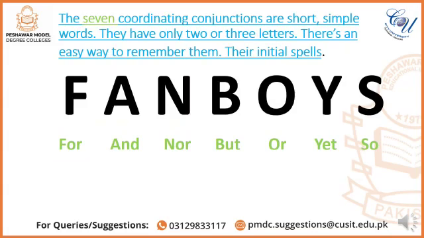Coordinating conjunctions are seven in number and they are easy to remember if you think of the acronym FANBOYS. F is for conjunction for, A is for and, N is for nor, B is for but, O is for or, Y is for yet, and S is for so. Coordinating conjunctions are short, simple words. They have only two or three letters. There is an easy way to remember them, their initial spells, as you can see on your screens, FANBOYS.